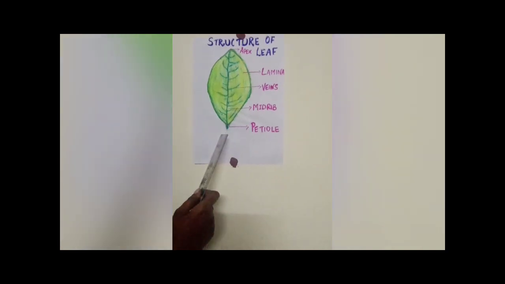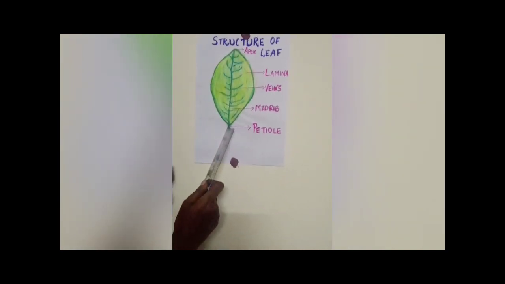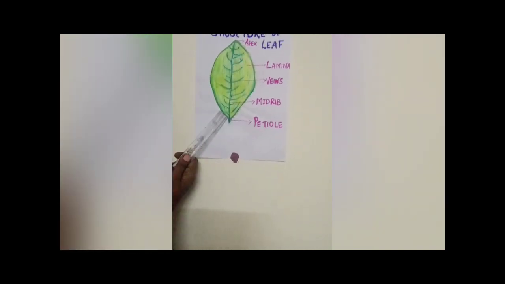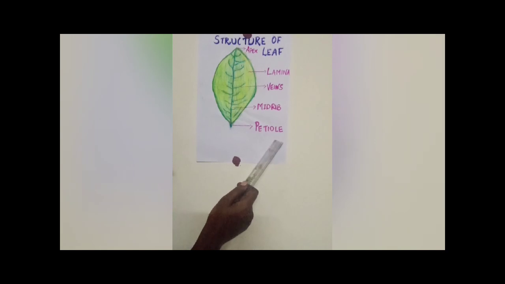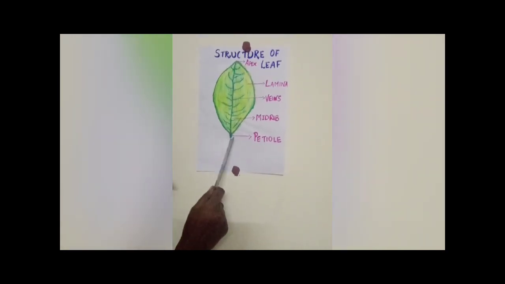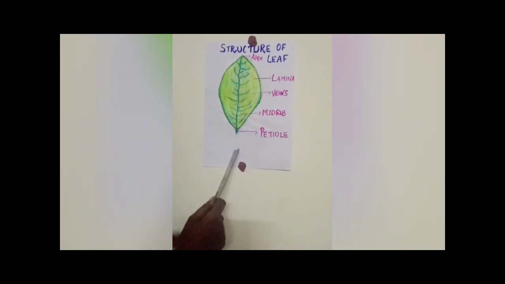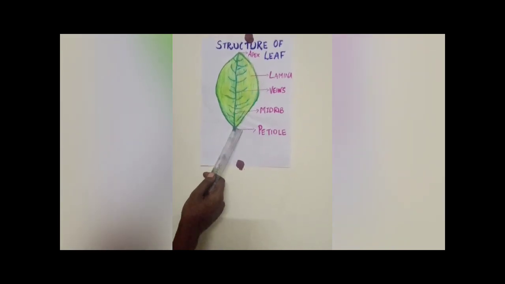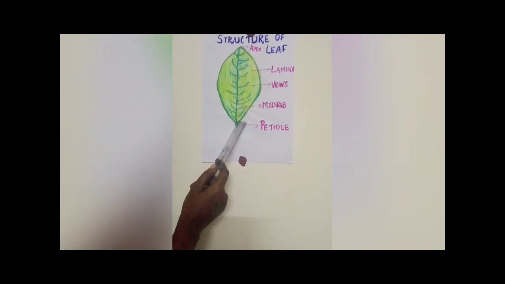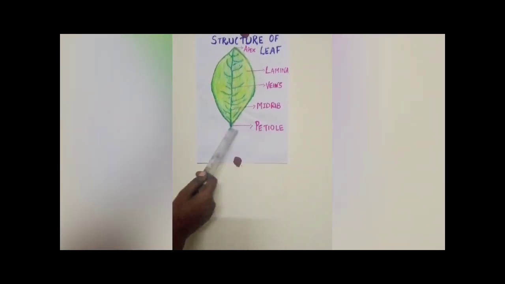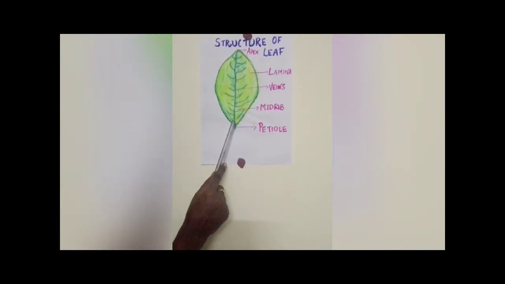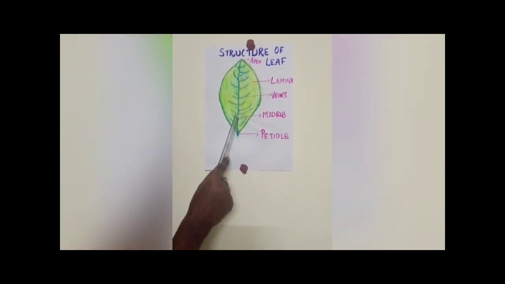Next, the leaf is attached to the stem with a structure called a long thin stalk. You can see a long thin stalk. This is called the petiole. Why should it be attached? The stem is transporting all the nutrients. So the leaf should be attached to the stem so that the nutrients will also pass to the leaf. From the stem, the nutrients pass to the leaf through the part called the petiole. From the petiole arises a long mid line.